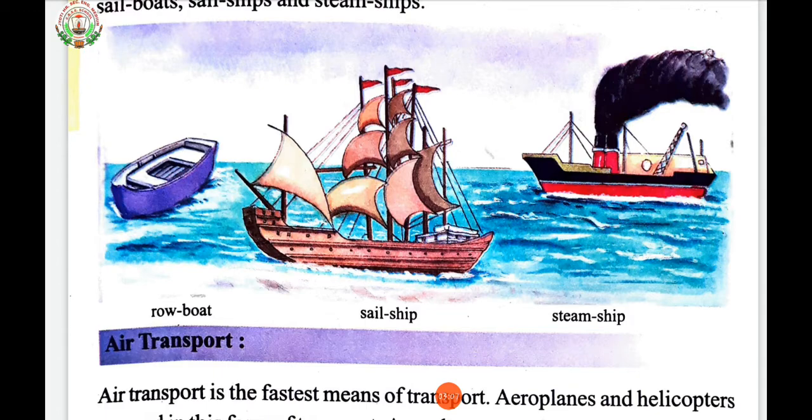Waterways are of two types: inland waterways, and seaways or ocean ways. See, inland waterways refers to using inland water bodies like rivers, canals, backwaters, etc. for transporting goods and people from one place to another. India has a long historical tradition of using such waterways.